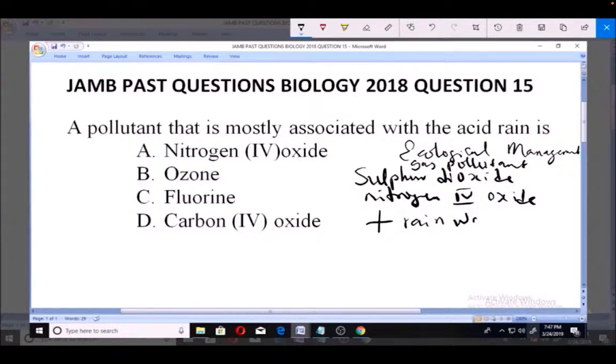When gases like sulfur dioxide or nitrogen 4 oxide come in contact with water, we have acid rain. So this acid rain falls and causes a lot of problems, and that is why it is good to reduce their emission. So the right answer here is nitrogen 4 oxide, because that is what causes acid rain together with sulfur. Thank you.